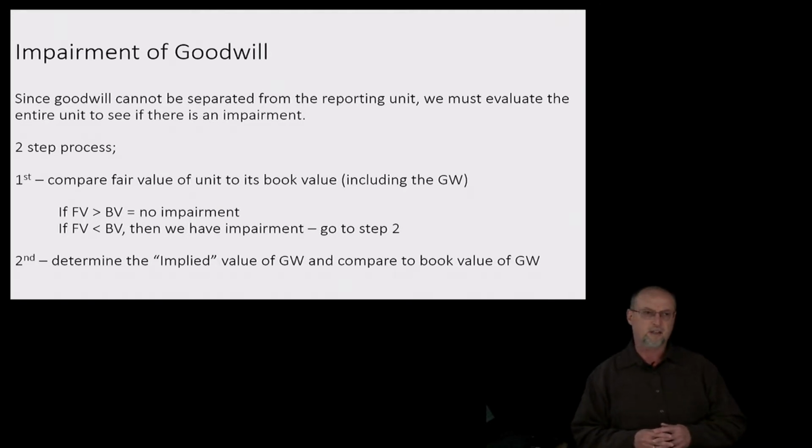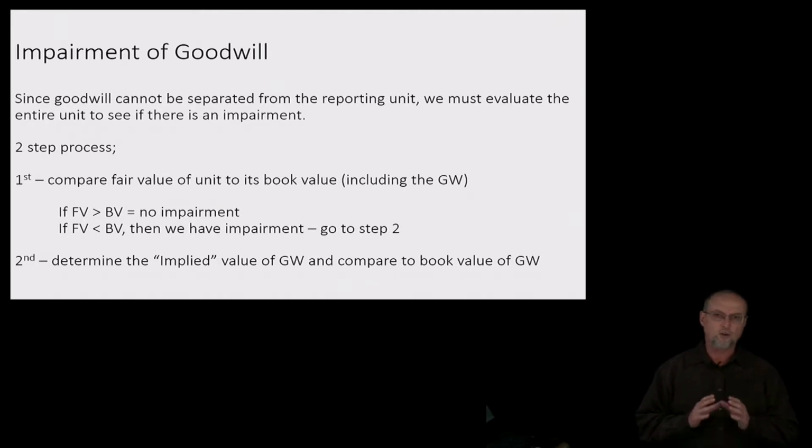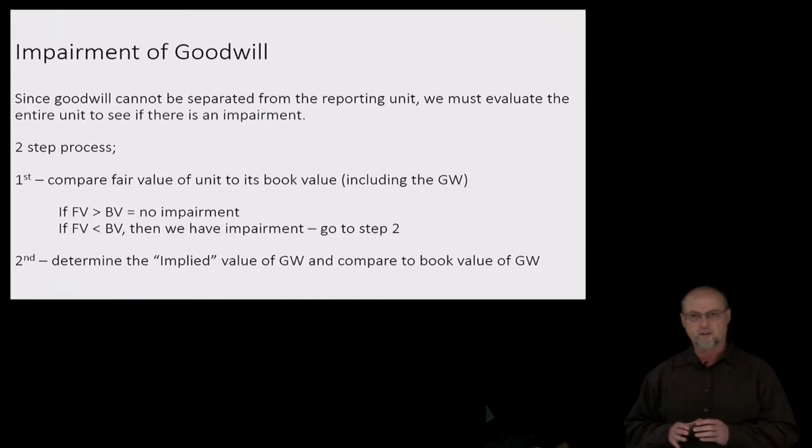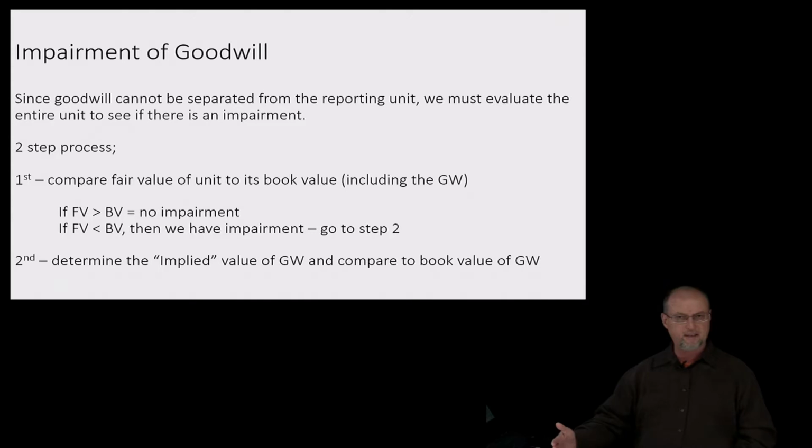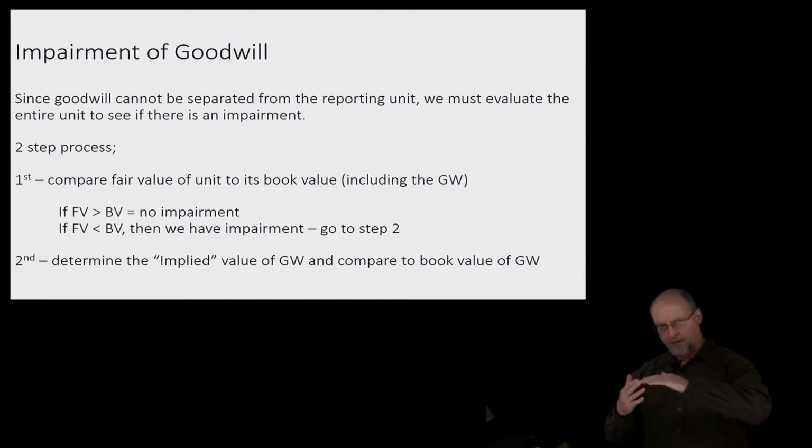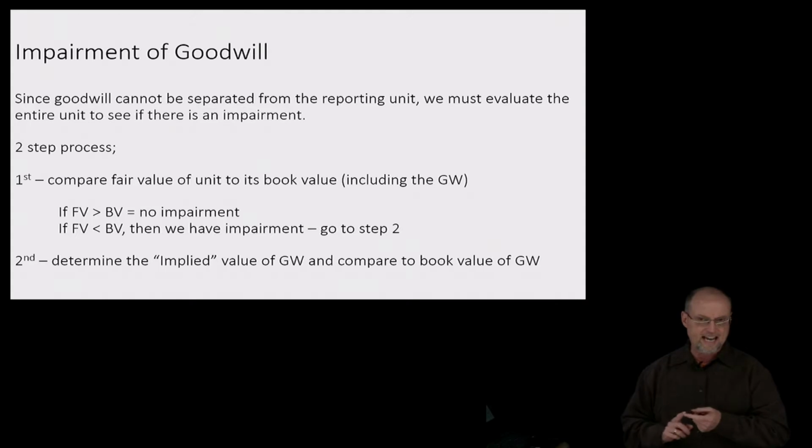Okay, so let's recall that goodwill is the result of when Company A has purchased Company B. The purchase price, the acquisition price for Company B, is compared to the fair value of the net assets. Net assets is assets minus liabilities.